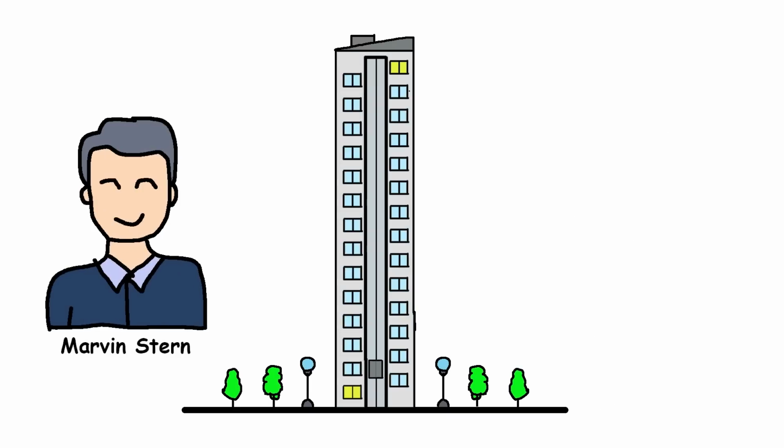Meanwhile, Stern, who worked near the top floor, observed that the first elevator to stop at his floor was usually going up. This seems to suggest that elevators are more likely to be going in one direction depending on which floor you're on, which is a bit confusing at first.